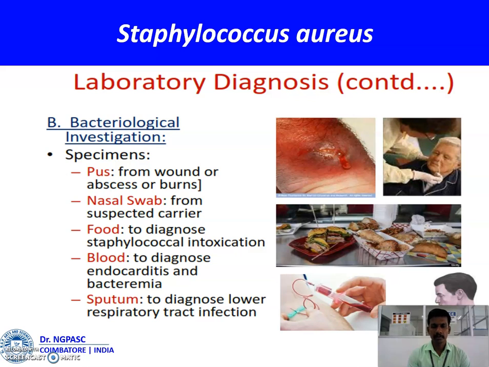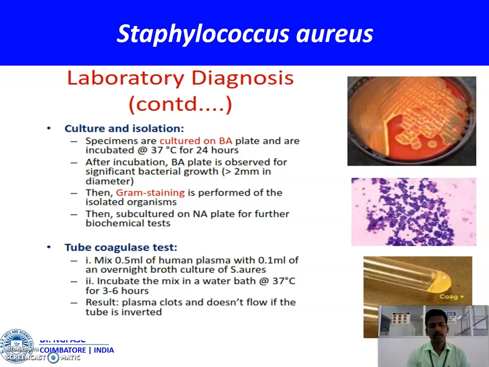With these specimens, we can isolate the organisms and diagnose Staphylococcus aureus. After that, we inoculate the specimens into culture medium and observe the colony morphology, Gram staining, and morphological characters. With the help of these processes, we can identify whether the organism is Staphylococcus or not.